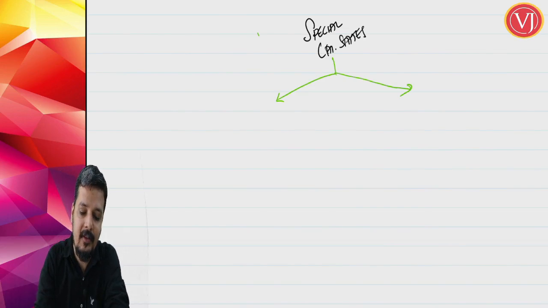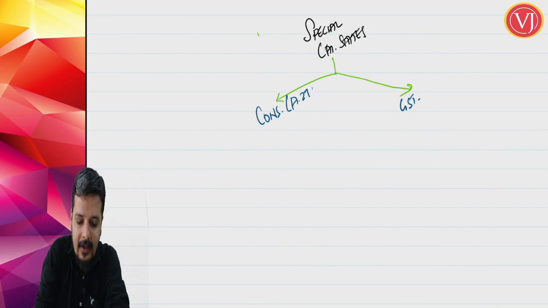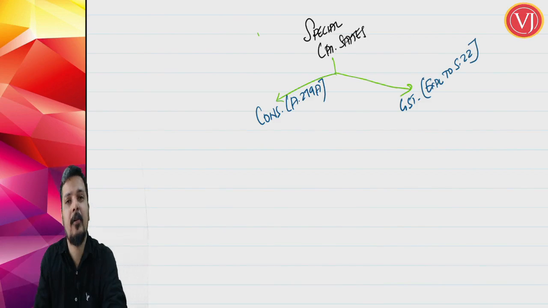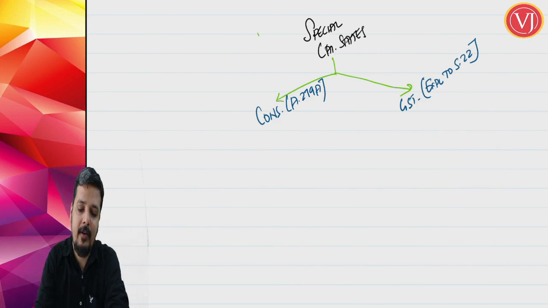So when you talk about special category states, first, friends, you have to understand that they are separate as per your Constitution and separate as per your GST law. As per the Constitution, it is Article 279A, and as per GST law it is Explanation 3 to Section 22. As per the Constitution, what are the special category states? You have to remember them in a very simple way.